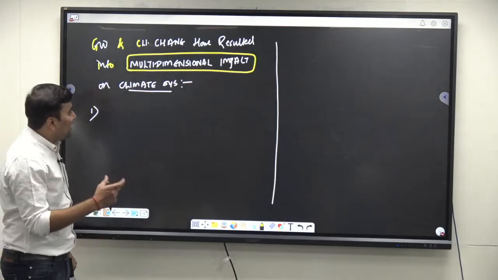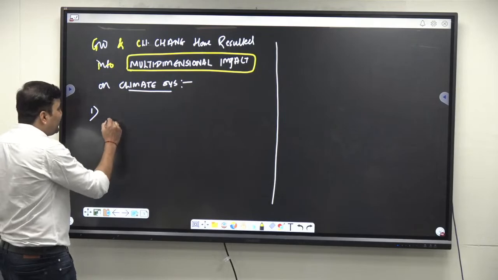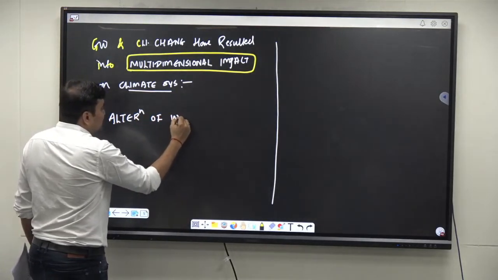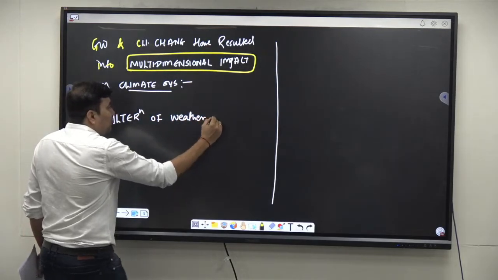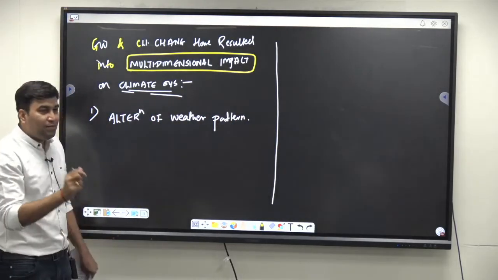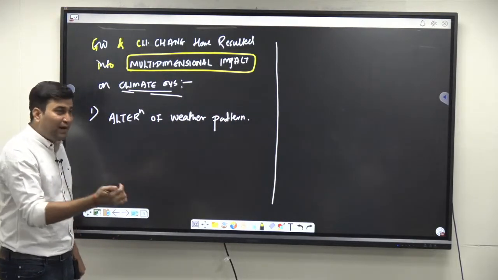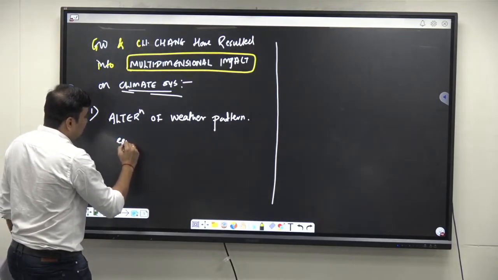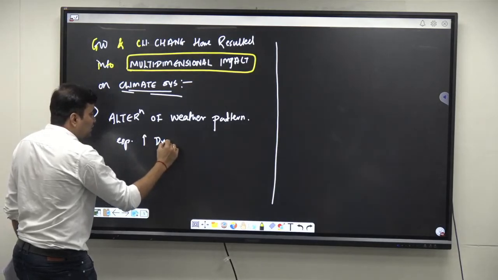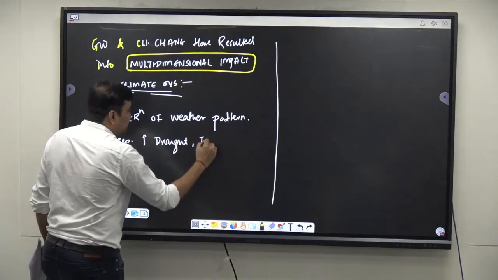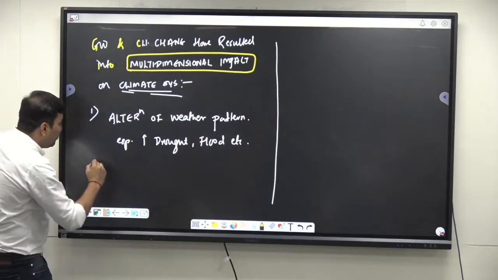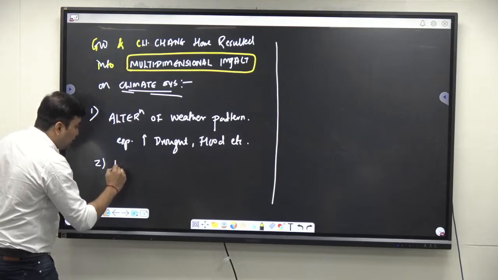Okay. So basically, can I say, in the climatic system, there is, first of all, alteration of the weather patterns, right? Because the question is asking about the climatic system, so at the start you have to write alteration of the weather patterns, especially the precipitation, especially increasing droughts, floods, etc. Correct? It has also led to alteration of the heat budget.